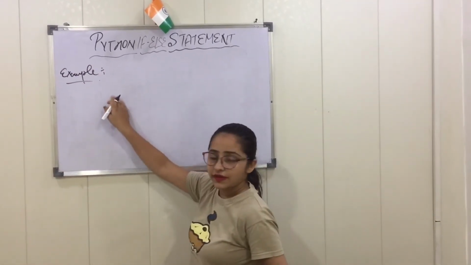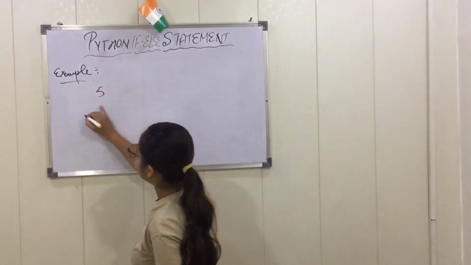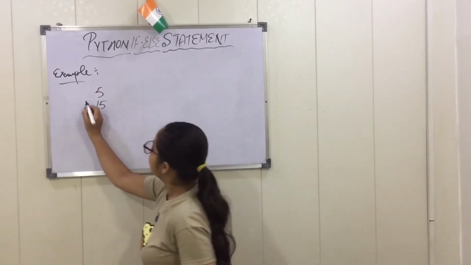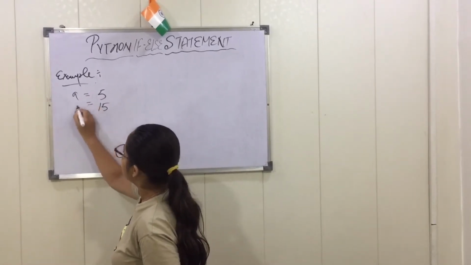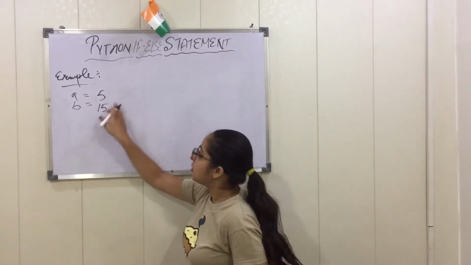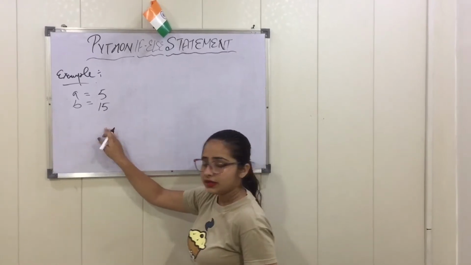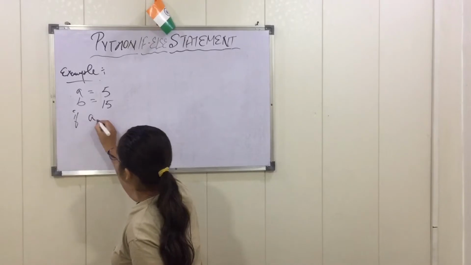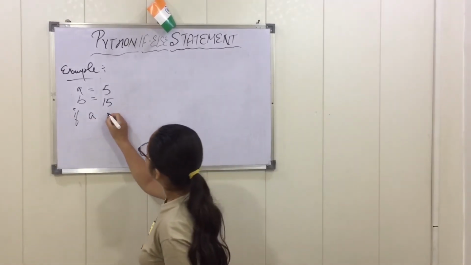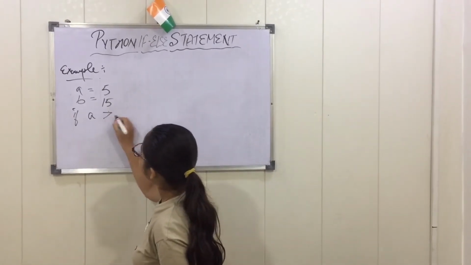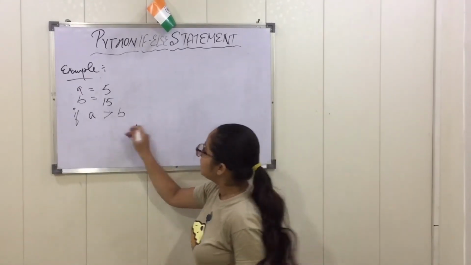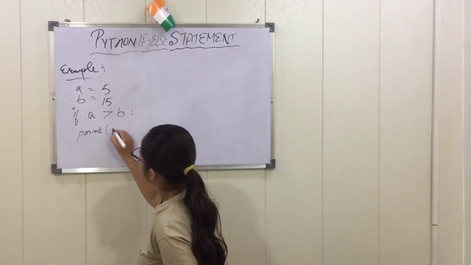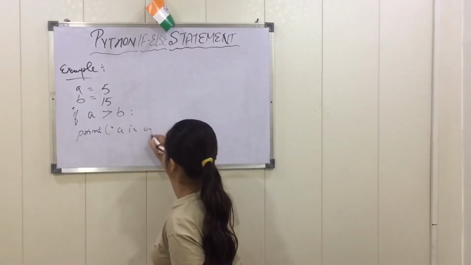Suppose I am taking the first value as 5 and the second value as 15. I am giving these two values to variables: the first variable is A and the second one is B. Now I will apply the if conditional statement, in which I am asking that if my value A is greater than the value B, then print that A is greater.